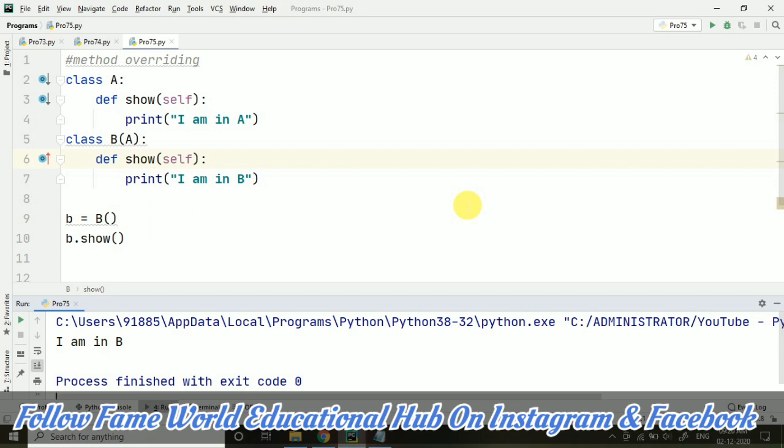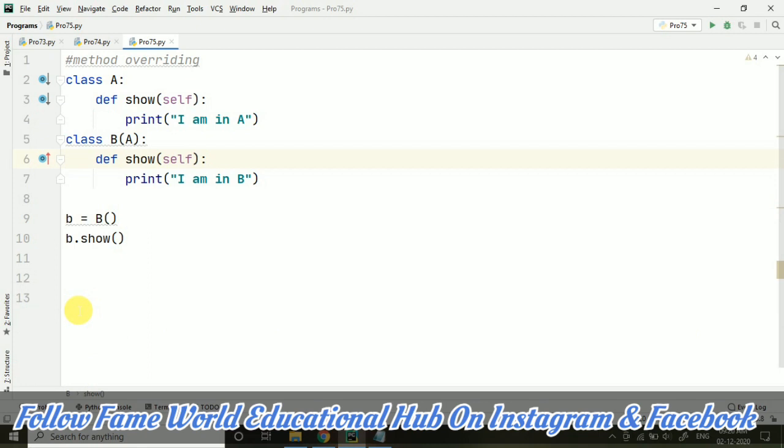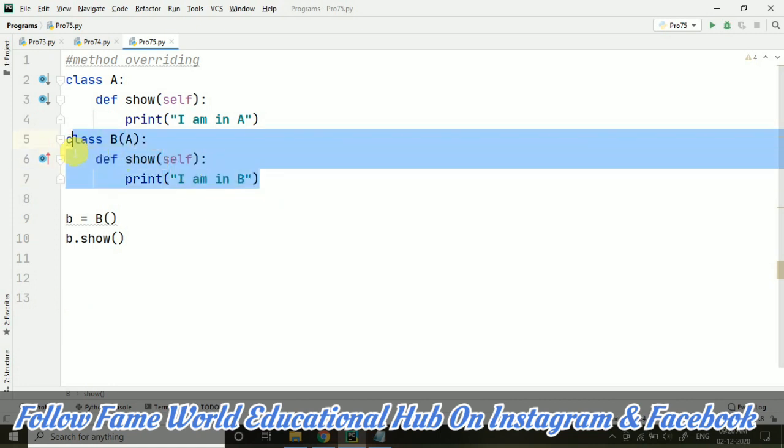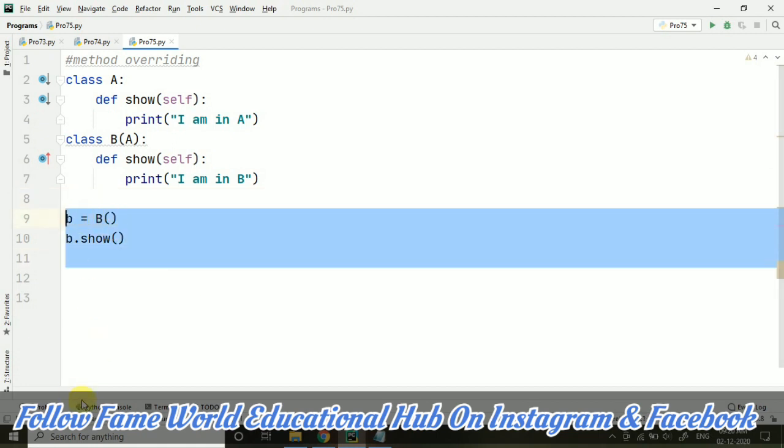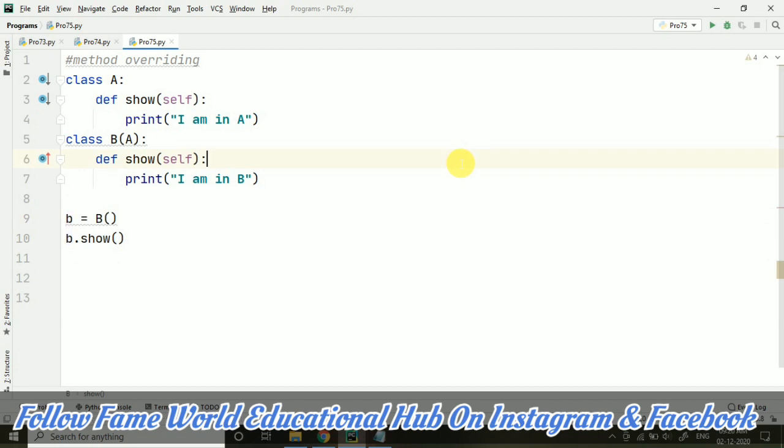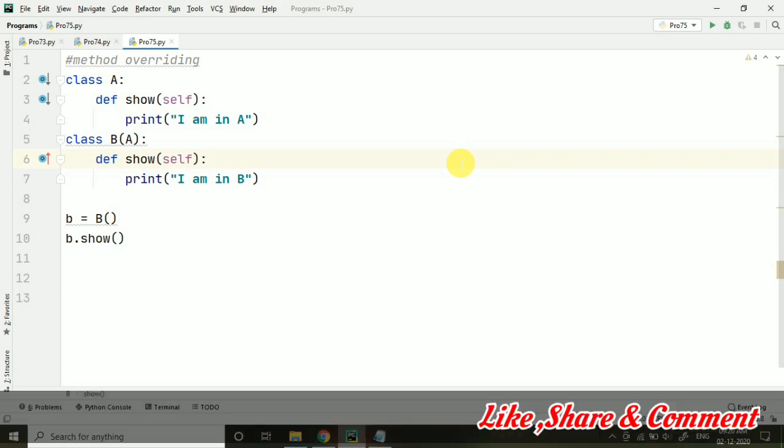Why? Okay, let's take an example for this. It will be really easy and proper to understand it. So I'm just going to discuss one easy example with you, with the help of which you will be able to understand why it is printing "I am in B". So first of all, just consider, suppose I'm not having a mobile phone. Suppose this is an example.